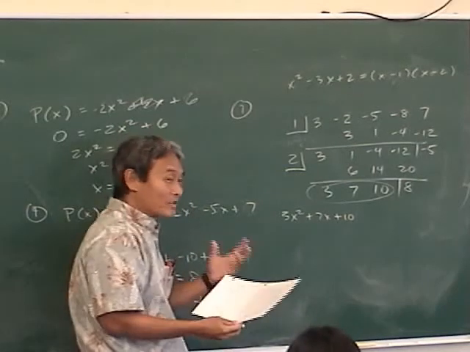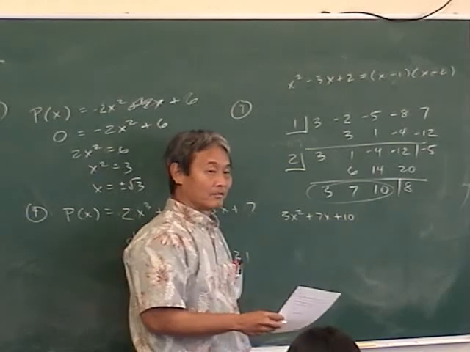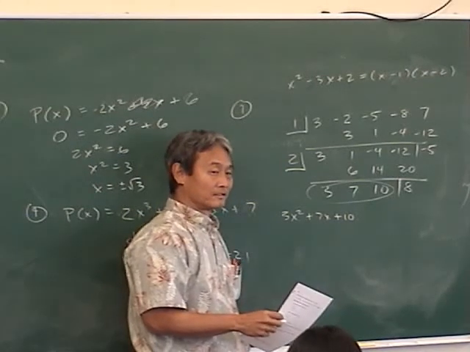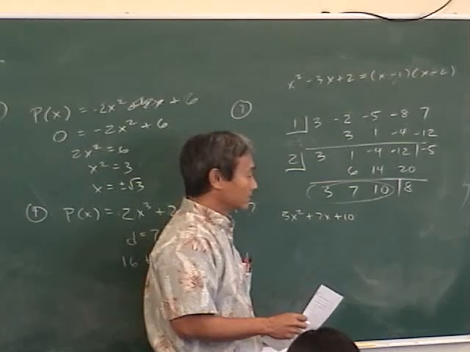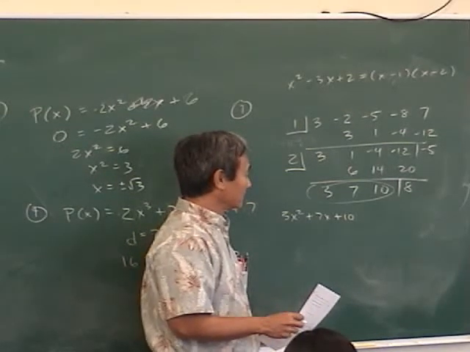That's why you gotta know what you're doing. Anybody? You keep going, and then you put it at the end, so you get 8x minus 13. You use the 8 on the remainder, and you keep going with synthetic division until... What do you mean you keep going? You keep going, so you get...